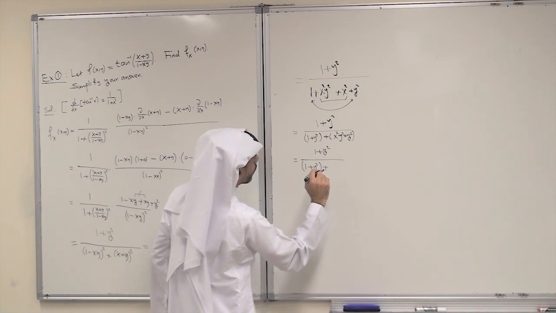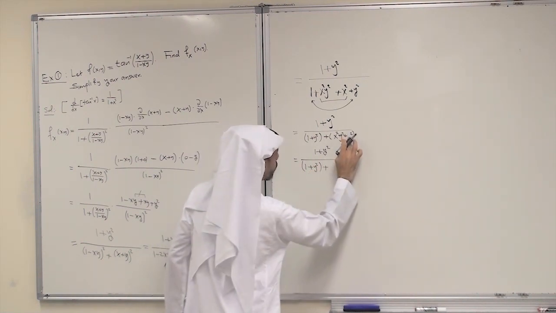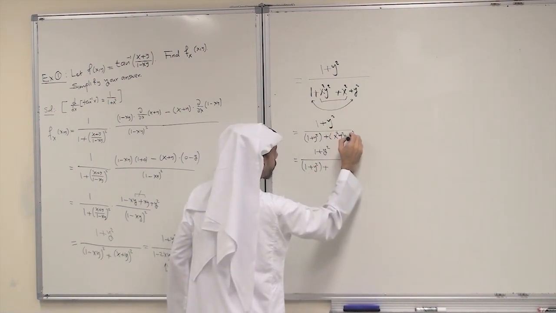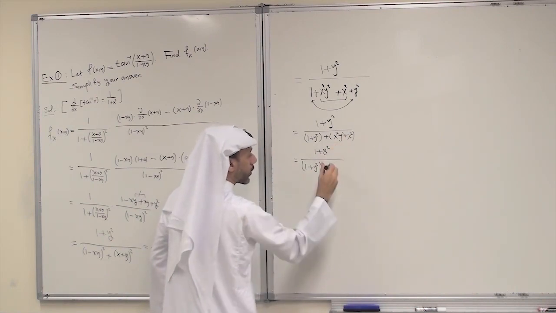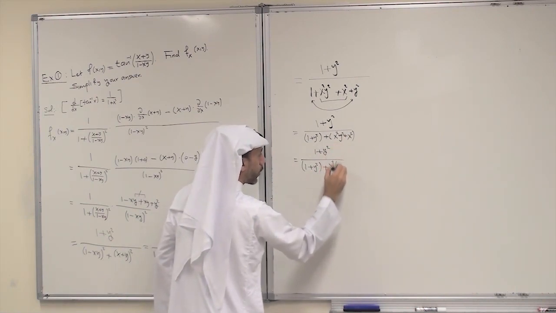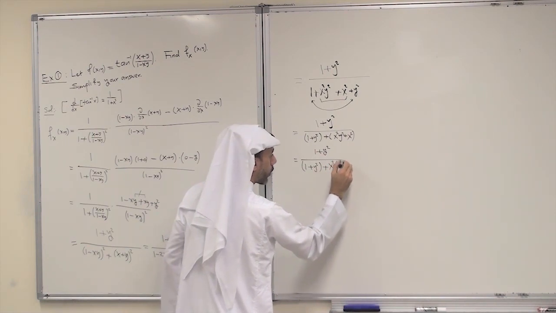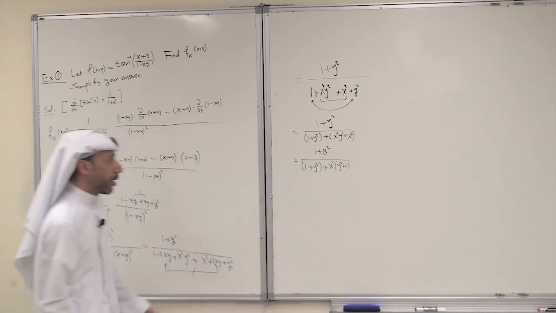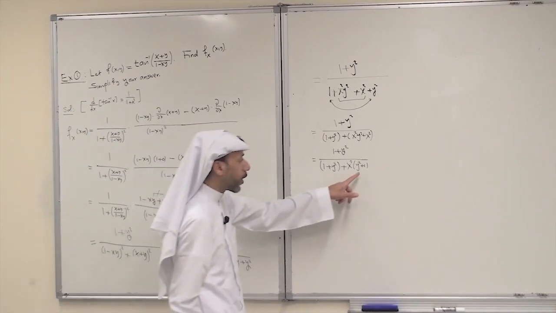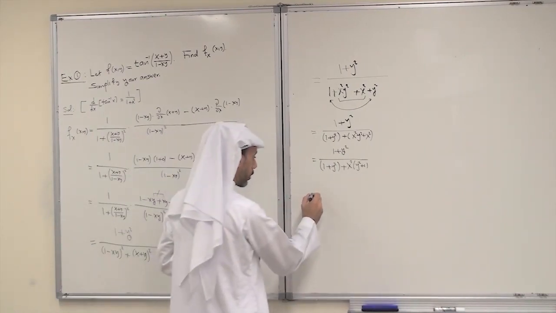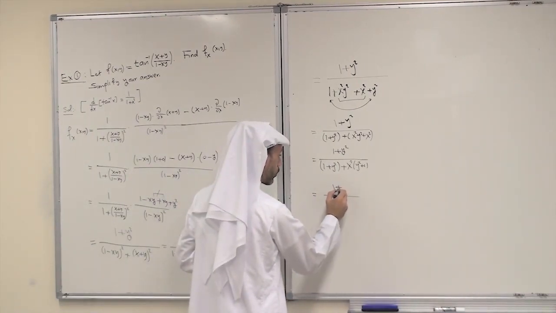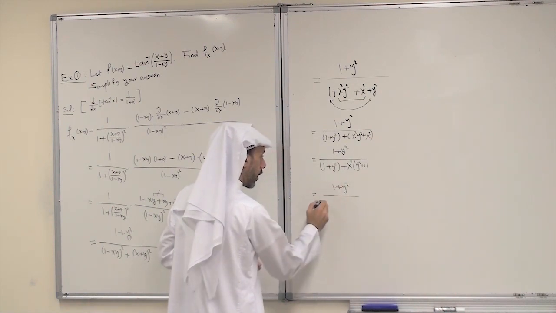This is x squared plus y squared. This is x squared, so this is x squared. So now x squared is a common factor, and you get 1 plus y squared plus 1. From the denominator, I can also factor y squared, so this becomes 1 plus y squared as a common factor.